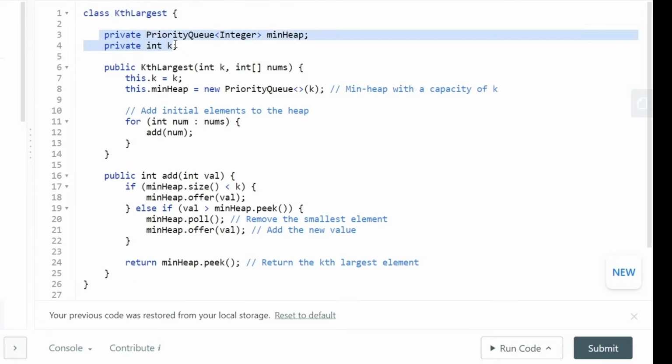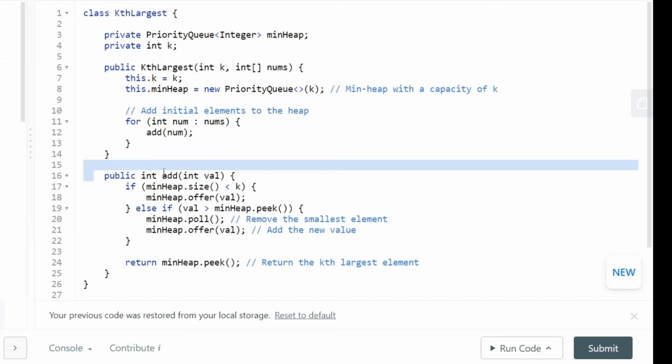So first of all, we are going to initialize our priority queue and integer k, a couple of private variables to store them. Then we are going to have our kth largest method, where we are going to store the values of k and also initiate a new min heap instance with the size k. Then for every single element that is currently present inside the nums, we will need to add that value inside our nums array. So for that, rather than doing anything else, we can just simply use the add method.